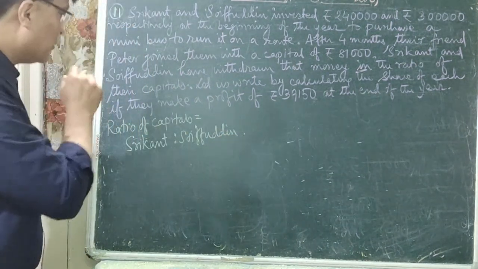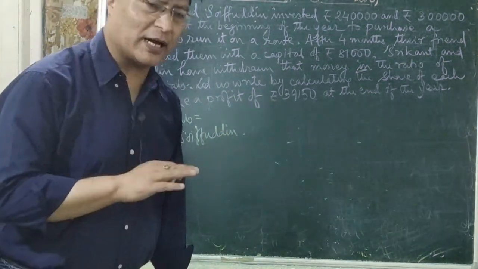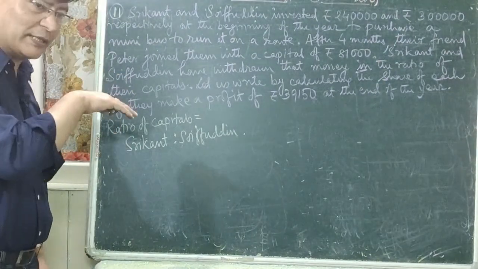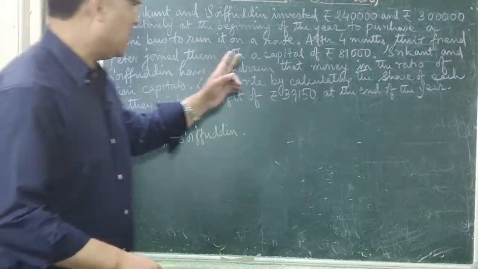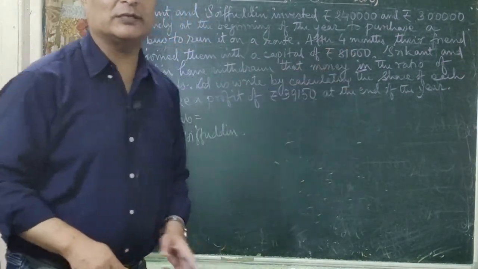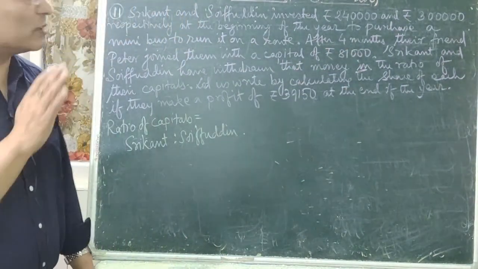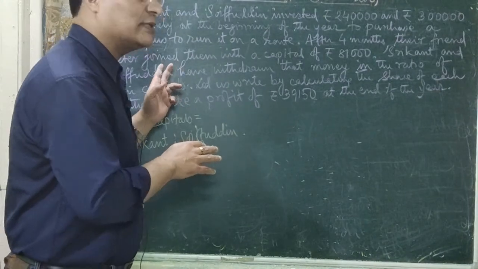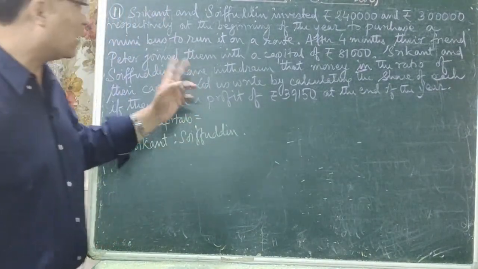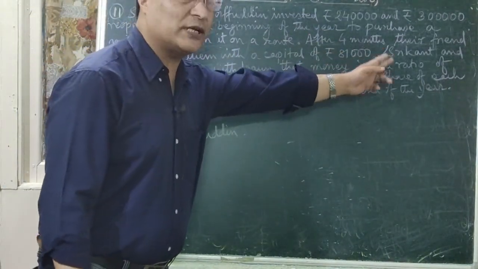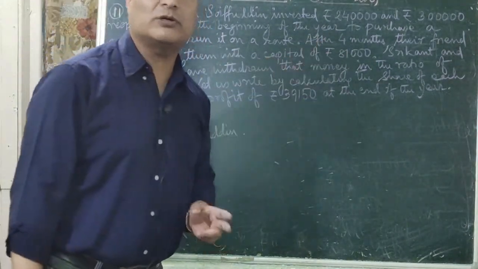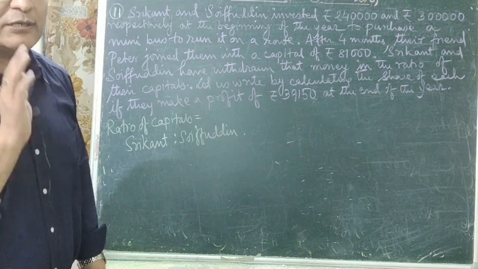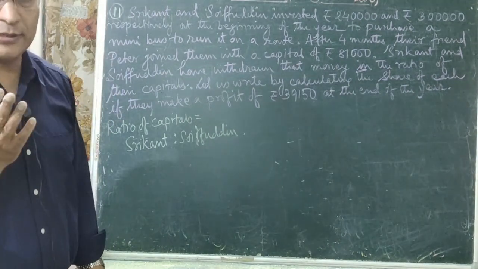Why are we finding the ratio of capitals of Srikanth and Soifuddin only right now? Because the question says after 4 months a total of rupees 81,000 has been withdrawn by both Srikanth and Soifuddin in the ratio of their capitals.